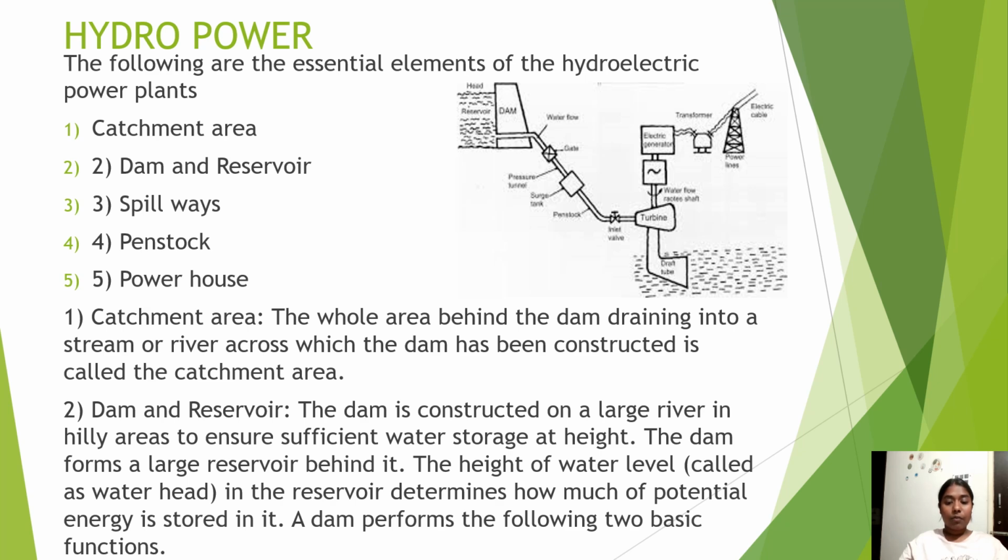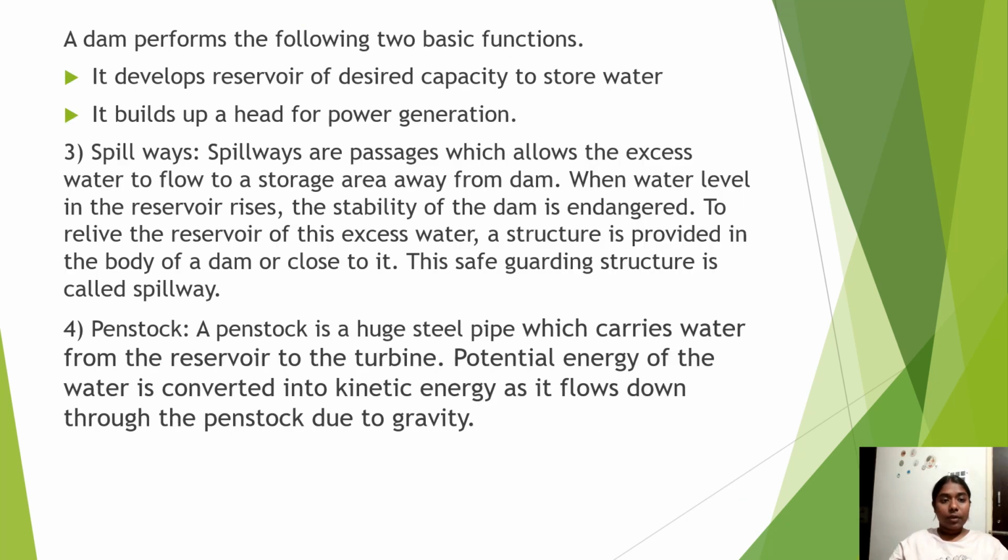A dam performs the following two basic functions. It develops a reservoir of desired capacity to store water. It builds up head for power generation. Spillways are passages which allow the excess water to flow away from the dam. When water level in the reservoir rises, the stability of the dam is in danger. To relieve the reservoir of this excess water, a structure is provided in the body of the dam or close to it. This safeguarding structure is called spillway.